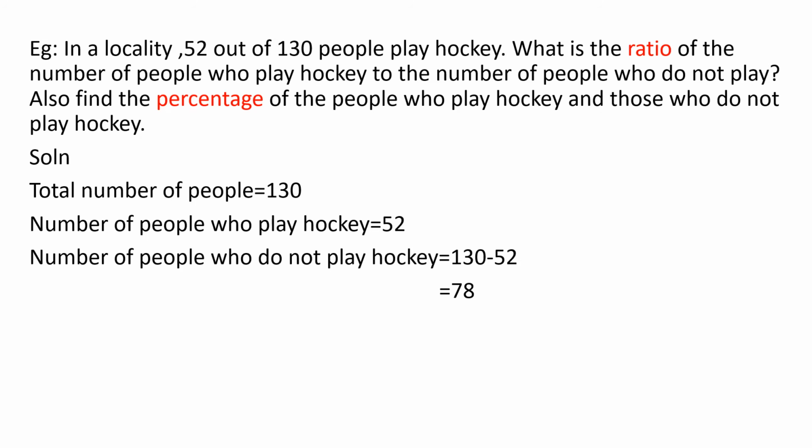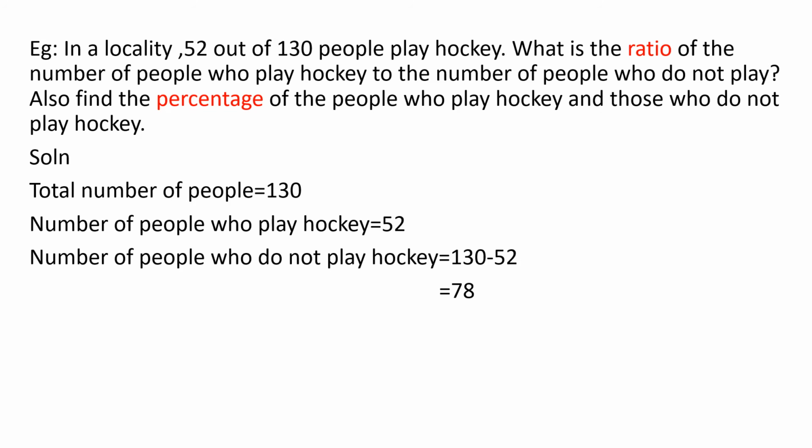So there are 130 people. Okay, 130 children are there. Out of them, 52 will play hockey. Okay, including Leach, 52 students will play hockey. So what is the total number of people? 130. In that, 52 people will be playing hockey. So Leach is also very good at playing hockey.